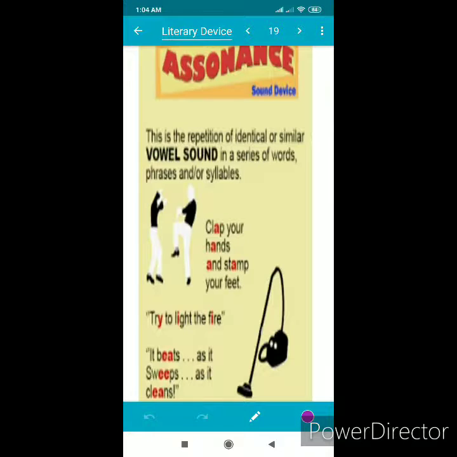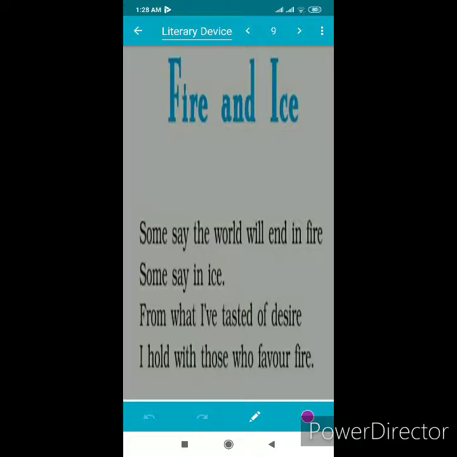Our next poetic device is assonance. Assonance is the repetition of vowel sound in the same line. I'm going to repeat it: repetition of vowel sound in the same line. Vowels A, E, I, O, U. Look at this example of assonance. Just look at the last line: I hold with those who favor fire.